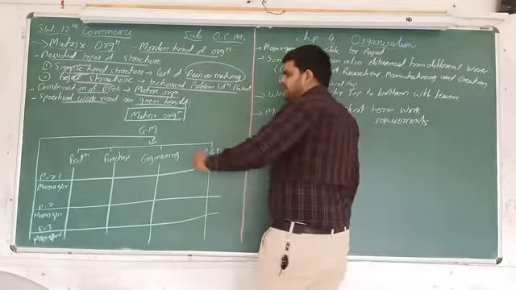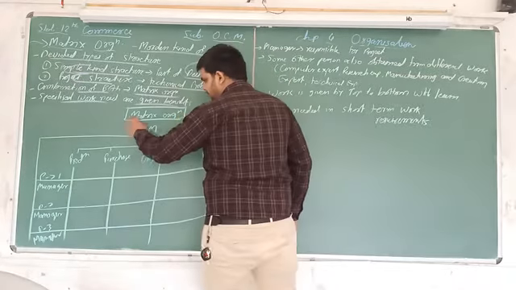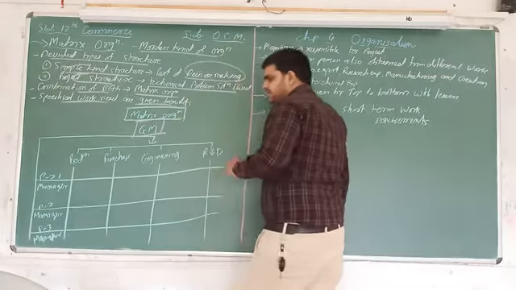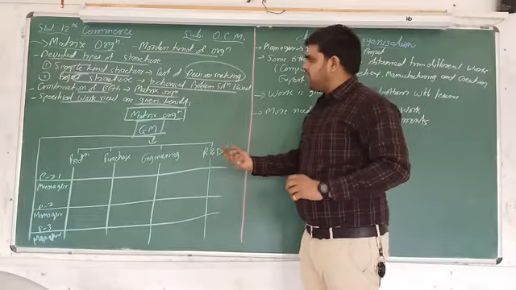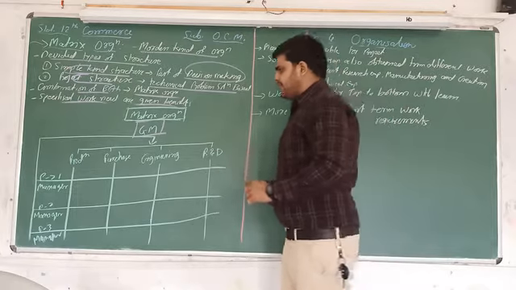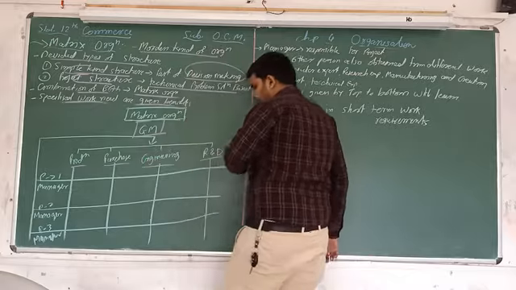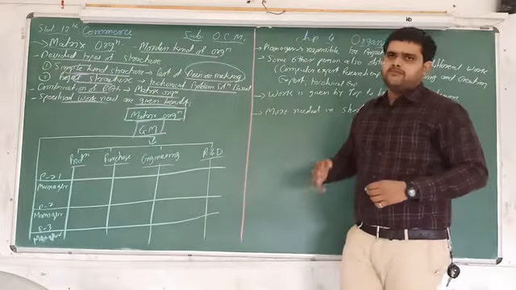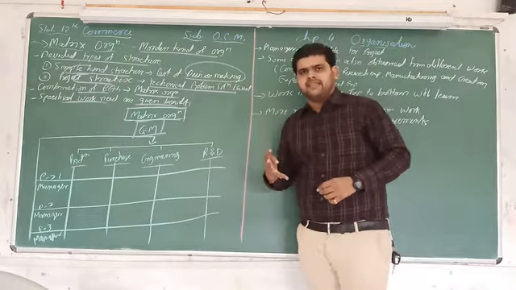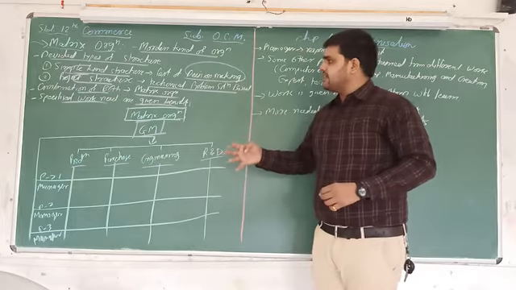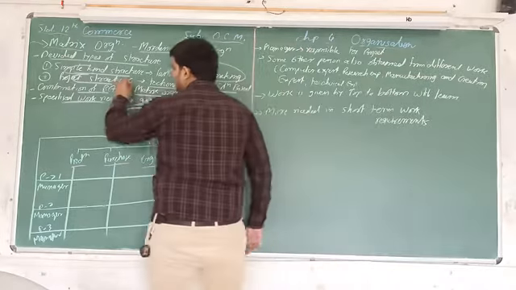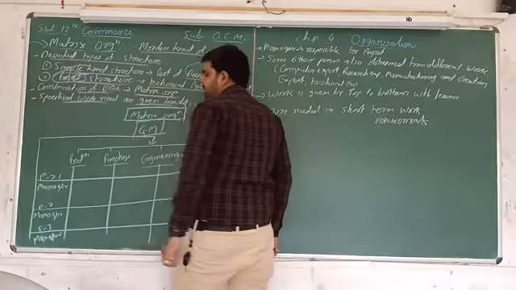So here in the matrix organization, first of all, general manager is there. As I discussed, they are divided all the works into various parts. For example, production, purchase, engineering, research and development. So here, for example, 4 types of work are there. Again, they are making different types of project.